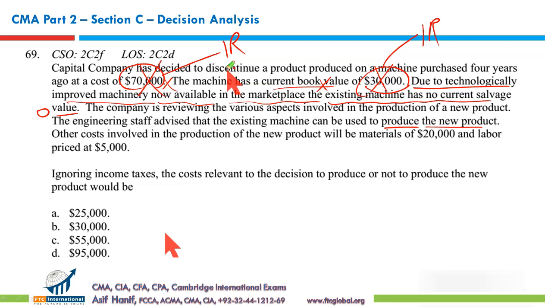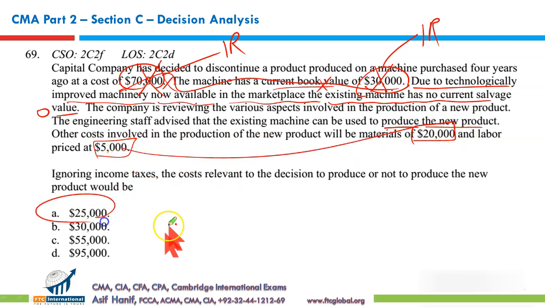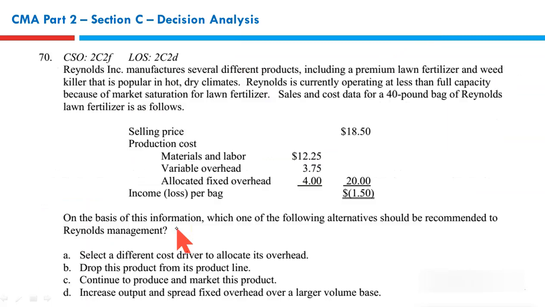There's nothing being sacrificed. Other costs involved in the production of the new product will be material and labor. Material and labor are the only two relevant costs, so that makes A. Yes, A is the right answer, and A it is.